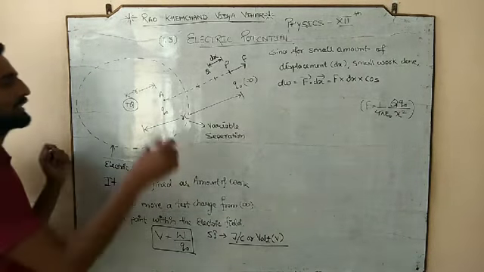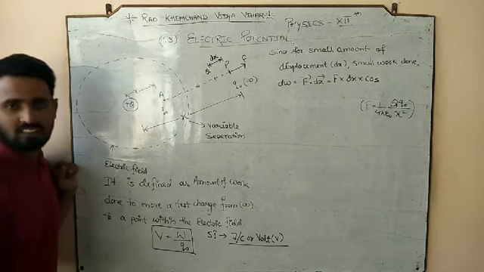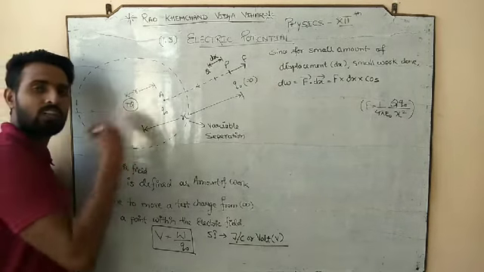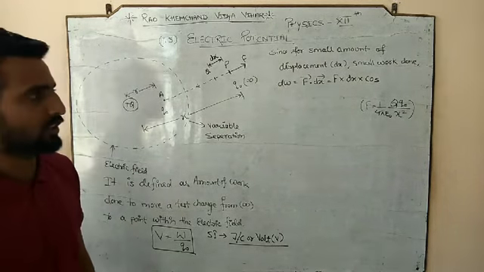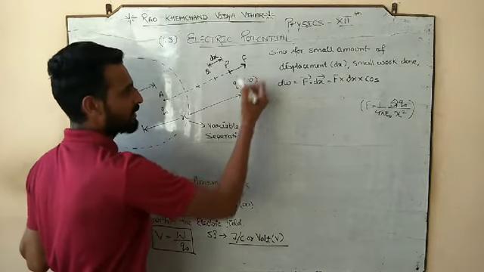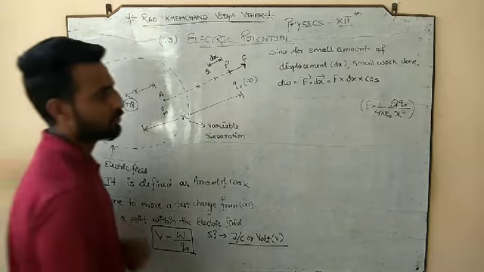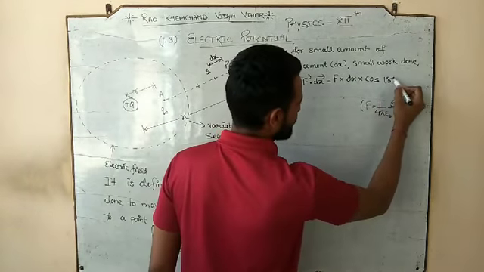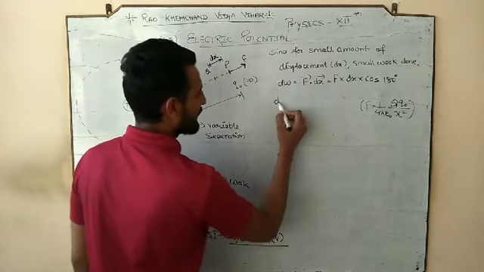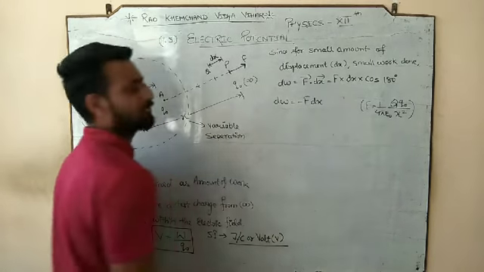Now check this out. Since at the point P your test charge is experiencing a repulsive force because of the source charge, because both are alike in nature, the force is repulsive, but we want displacement towards the inward side. So what would be the angle between force and displacement? It would be 180 degrees, and cos 180 would be negative, meaning negative 1.